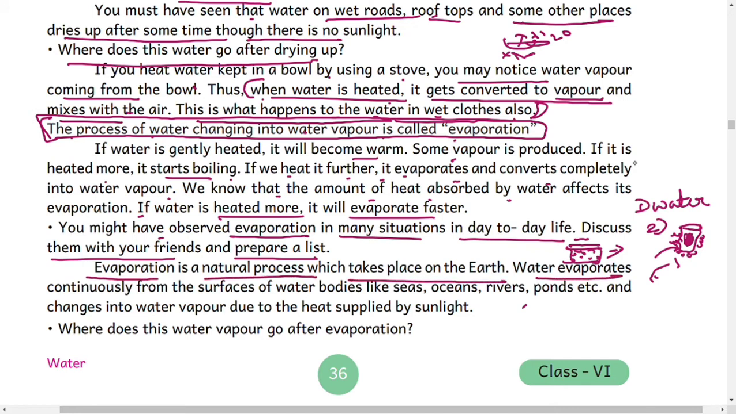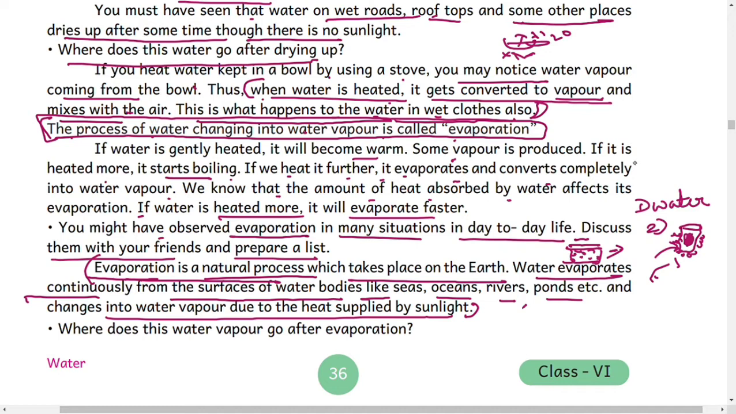Water evaporates continuously from the surface of water bodies like seas, oceans, rivers, ponds, etc., and changes into water vapor due to the heat supplied by the sunlight. So it is a natural process during the water cycle, or hydrological cycle. From all these sources, water gets heated up with the help of sunlight. Then it is converted into gaseous form and reaches the atmosphere.